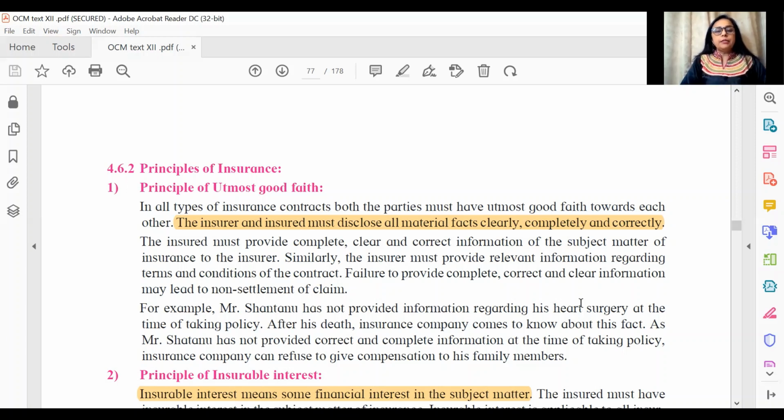You see the highlighted statement, the insurer and insured. What does the principle of utmost good faith say? The insurer and the insured must disclose all material facts, material meaning all important facts, clearly, completely, and correctly. So this is the precise definition of utmost good faith. All right, so in good trust, you have to insure with each other.